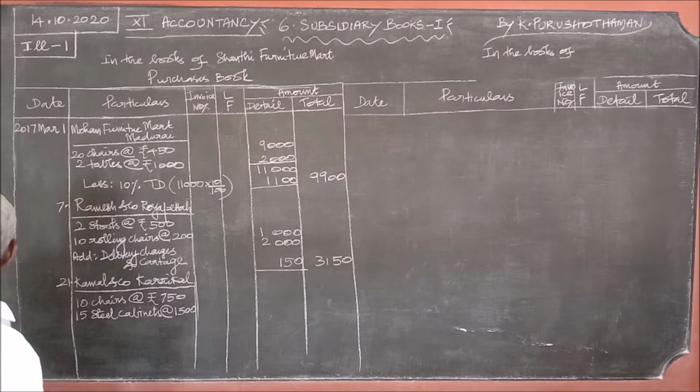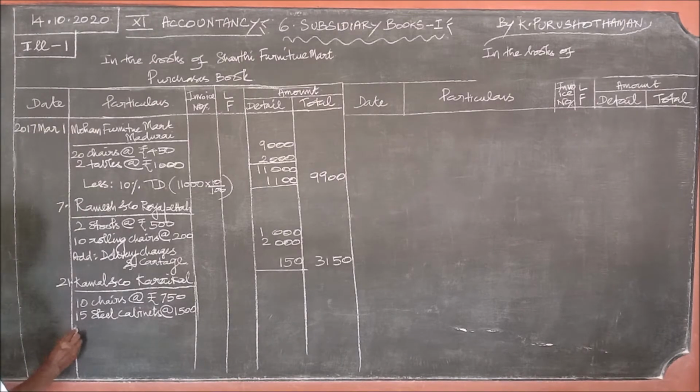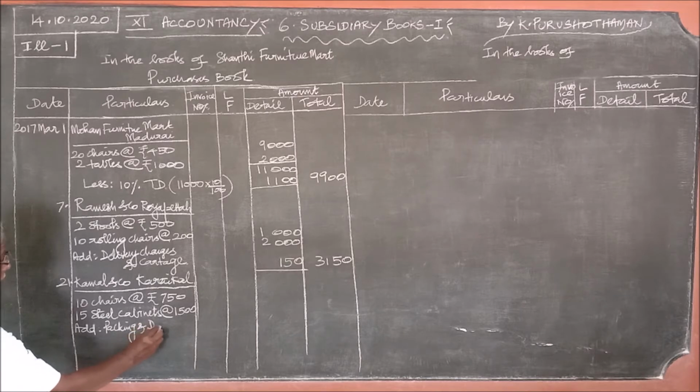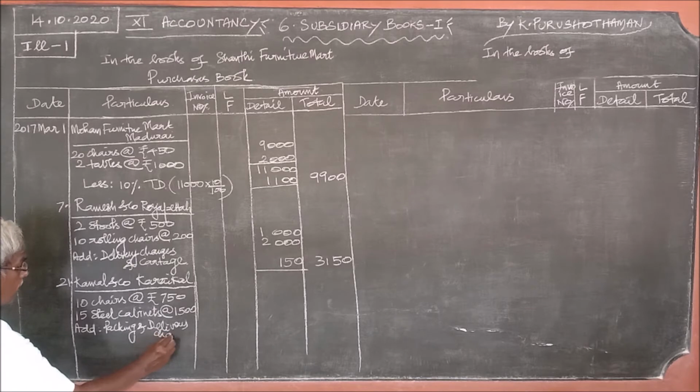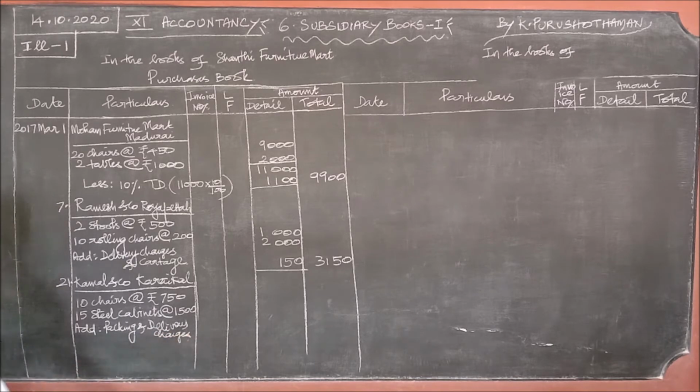Add packing and delivery charges. Less trade discount, 10% TD.